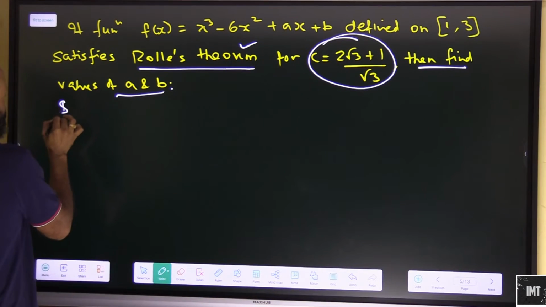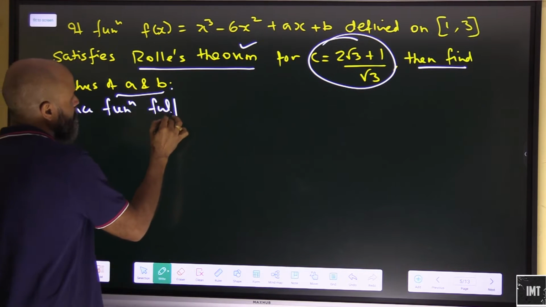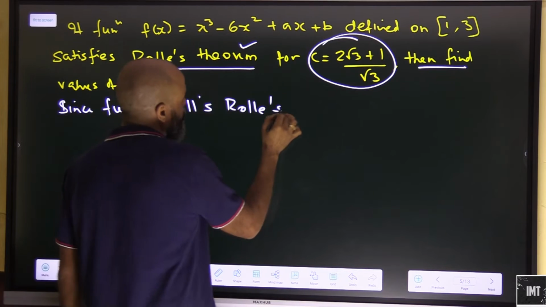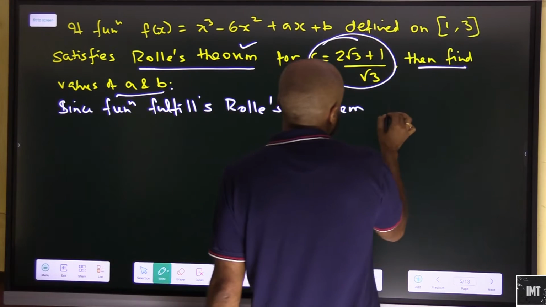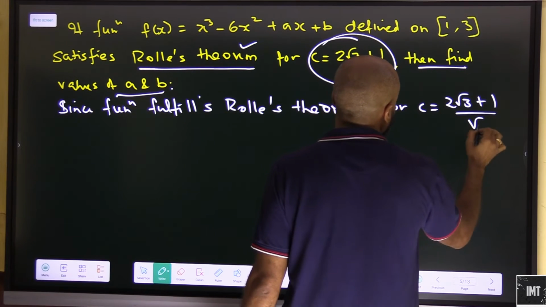So since the function fulfills Rolle's theorem for c is equal to 2 under root 3 plus 1 upon under root 3.